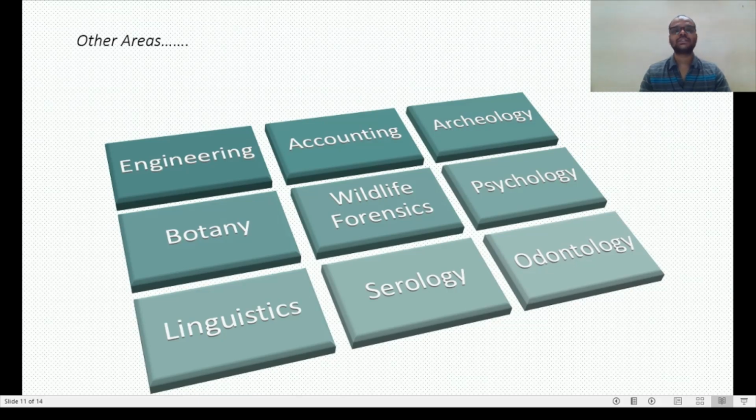So wildlife forensics is a very interesting subject. The poaching of wildlife animals, the illegal killing of wildlife animals, that comes under wildlife forensics. Psychology, the human behavior. Linguistics. Serology, the study of body fluids, that comes under serology. And odontology. So forensic odontology means the study of teeth pattern, or dentition pattern. Okay.